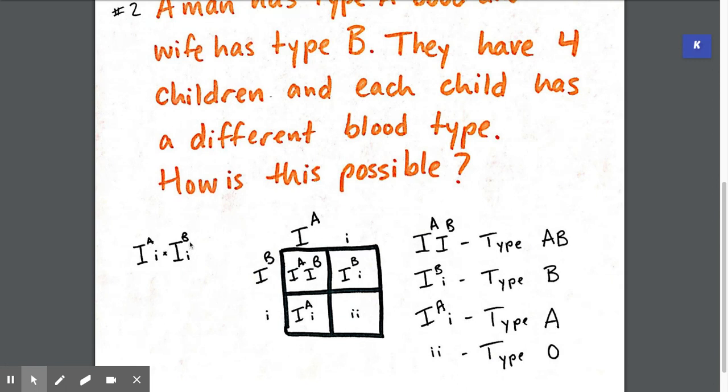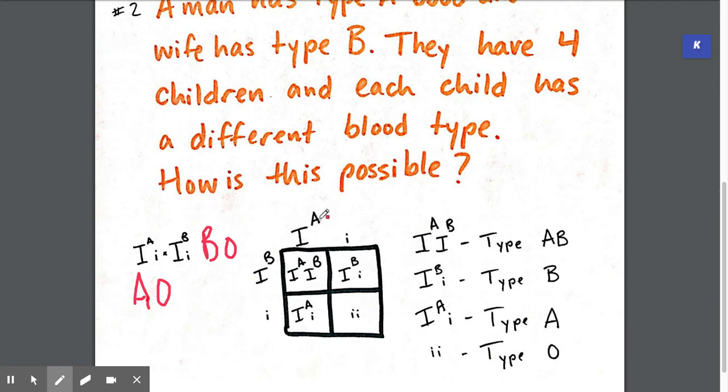Well, in my solution here, we start with both parents. We see that this parent has the type A blood and this parent has the type B blood. In order to get all those different combinations, the parents each have to be carriers. Okay, that's what this little i means. It means the parents are carriers. So in terms of simplification, the parent that has type A blood has AO antigens, and then the parent with B blood has BO